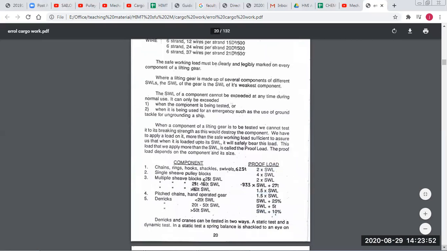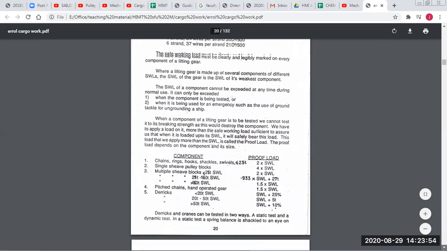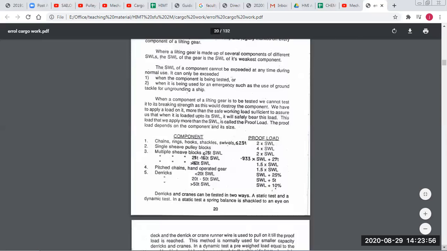So if a component of lifting gear is tested and we cannot test it to breaking strength because it will destroy it, we have to apply a load more than the safe working load to assure that when it is loaded up to safe working load, it will safely bear this load. This load, which is more than the safe working load, is called proof load. So proof load is the testing load which we apply on an equipment that we are using in normal use. And as per that, we are calculating the breaking stress.